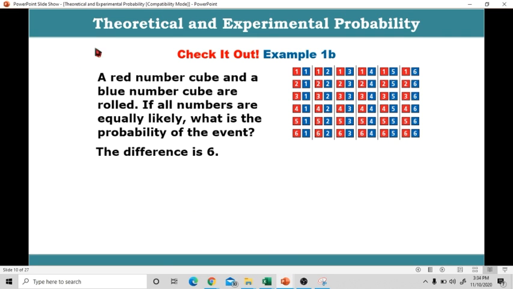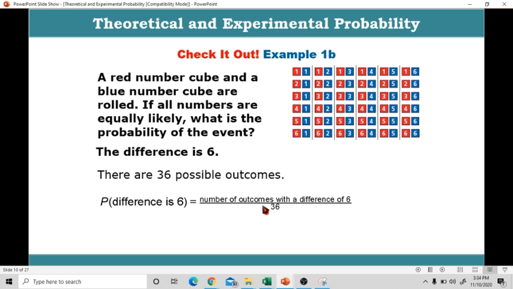Next. A red number cube and a blue number cube are rolled. Same pa rin kanina. Kaya hanapin natin dito yung probability. Sa difference is 6. Paano ba natin yung gagawin? Maghahanap lang tayo ng pair na ang difference is 6. There are 36 possible outcomes kasi kapag magro-roll tayo ng dalawang die or number cube, there will be 36 pairs of outcomes. So there are 36 possible outcomes.